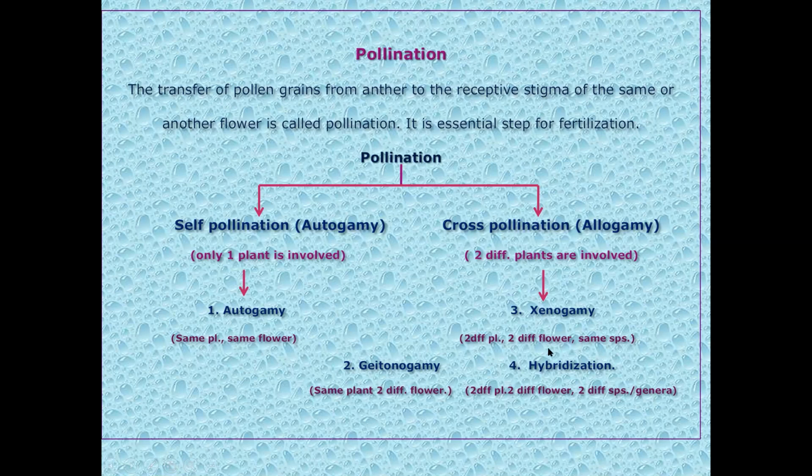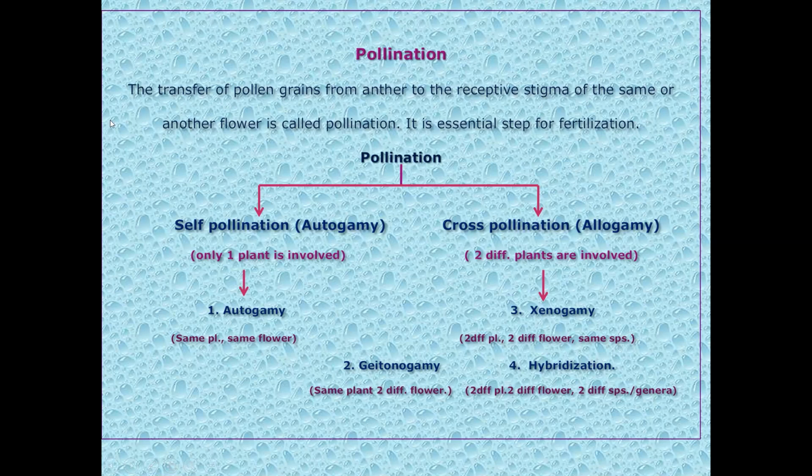It means you have to collect the pollen grains from the white flower variety and dust them on the stigma of the red flower variety, or vice versa. You can collect the pollen grains from the red flower variety and dust them on the stigma of a white flower variety. Then it is called xenogamy. It occurs between two different flowers of two different plants belonging to the same species. That is known as xenogamy.